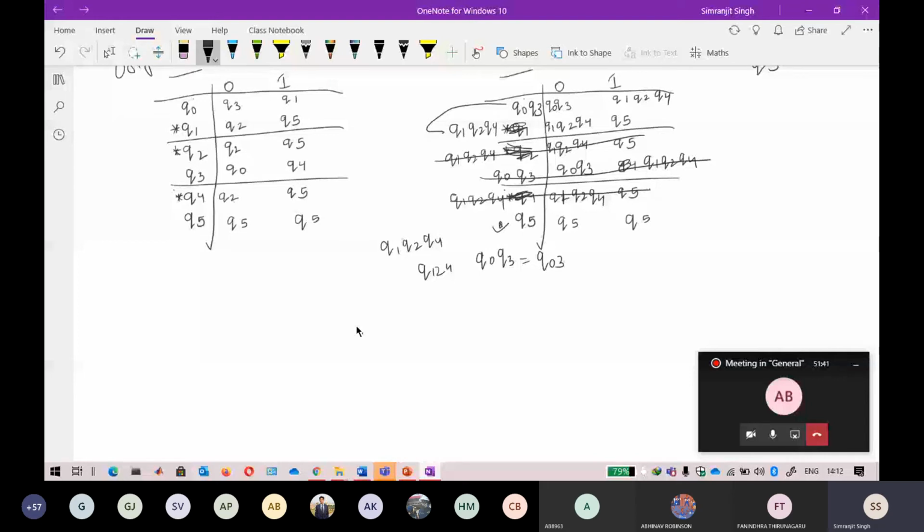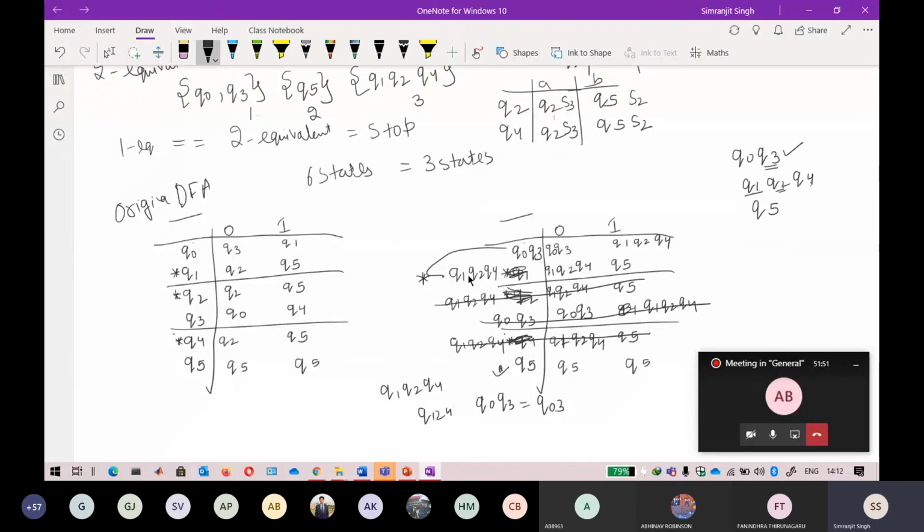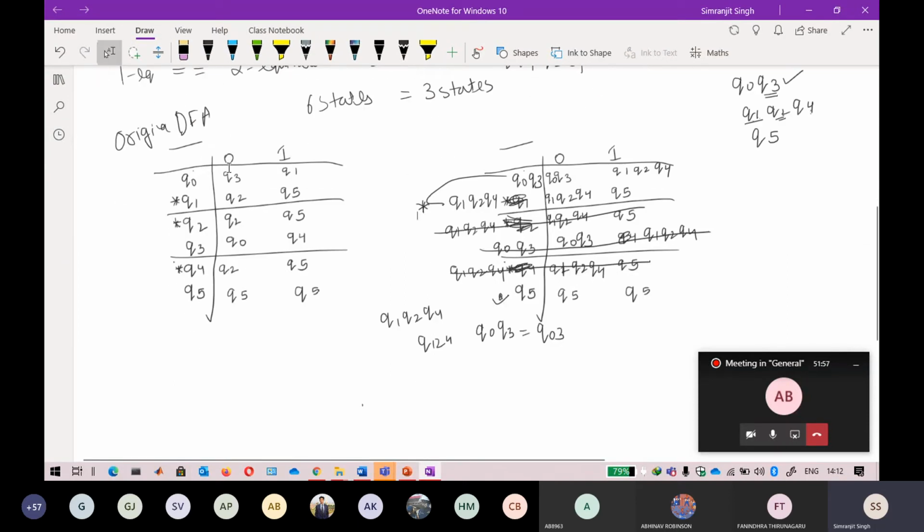The final state concept is similar. So wherever there is q1, q2 or q4, they will be final. So this is q1, and q0 will not be final. Wherever there is q1, it has to be final. Wherever there is q2, it has to be final. Wherever there is q4. So q1, q2 and q4 are already final, so I can combine these states.